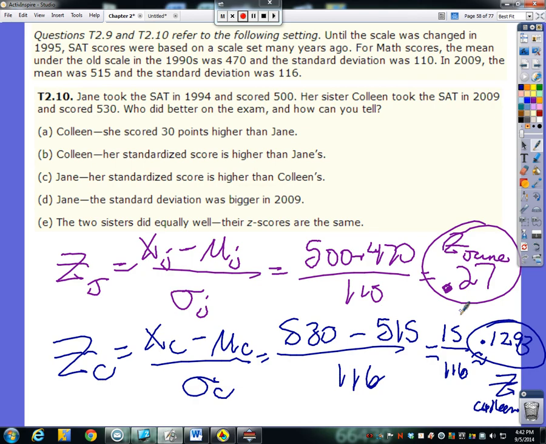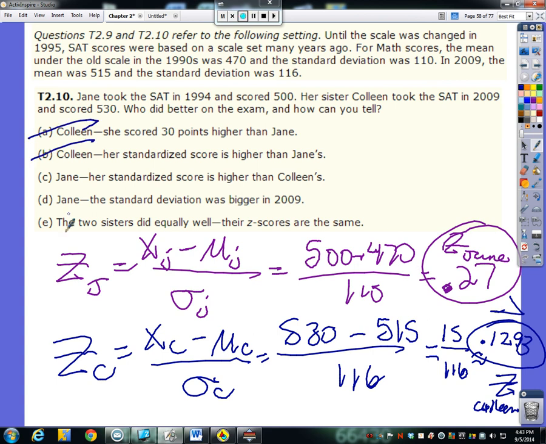So who did better? Well, Jane's z-score is higher, which means she's further away from the mean in a good way, right? She's above the mean. So she did better relative to more people in 1994 than Colleen did, because Colleen was only 0.1293 standard deviations above the mean compared to the people who took her SAT in 2009. So Jane is the winner.